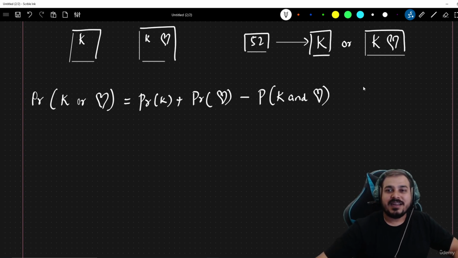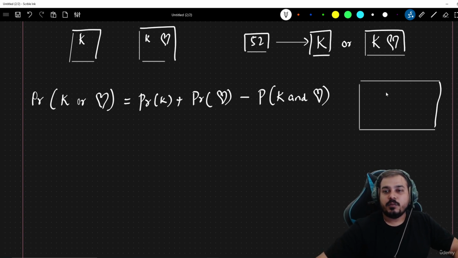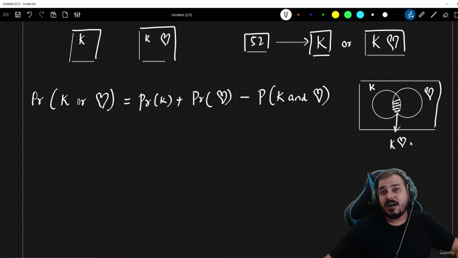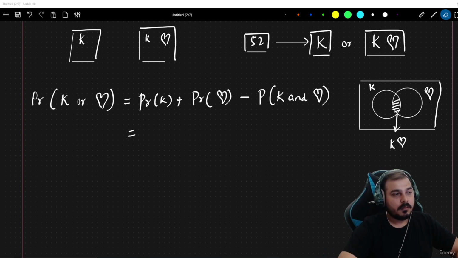If I consider a Venn diagram, I may get a card which will be specifically a K, I may get a card which will be specifically a heart, and I may get a card which is the K of heart. Suppose this is K, this is the heart card, right? I may also get the possibility that I'm getting the K of heart, right?